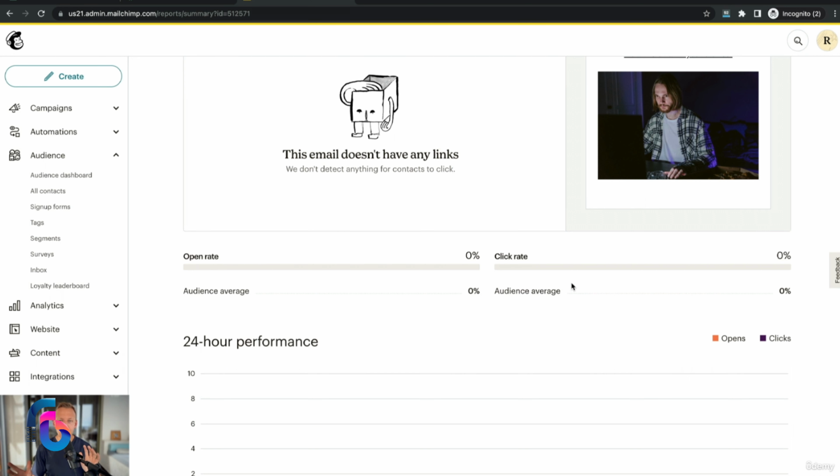So if you're anywhere around there, know that you're doing really good. If you're below, something is off that needs to be improved. And if you're above that, then you're doing really well. So congratulate yourself, but make sure that you are at least within that span. So open rate 15 to 25% and click rate 2 to 3%.